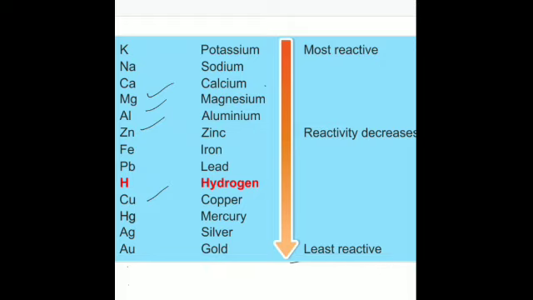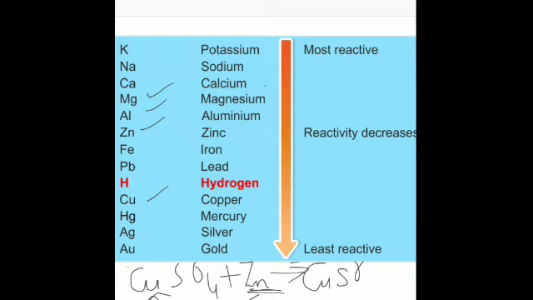Is that clear? So for example, we can take this reaction, that is copper sulfate plus zinc gives you, now zinc is more reactive, so it will displace copper. So this will become CuSO4 plus zinc gives ZnSO4 plus copper. So this is the reaction.